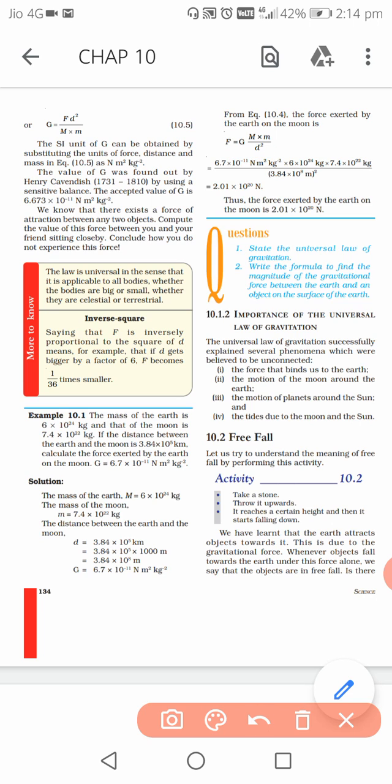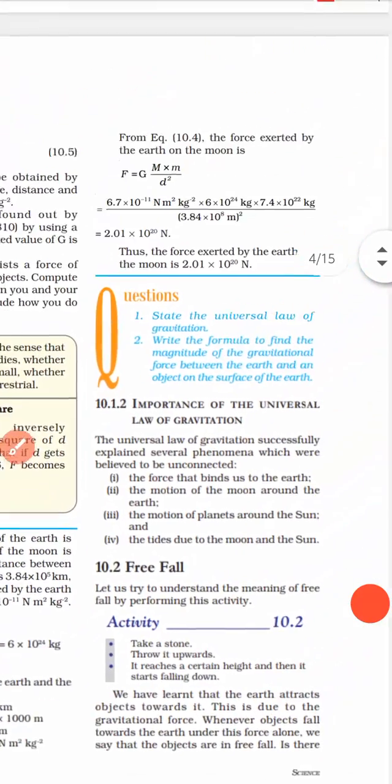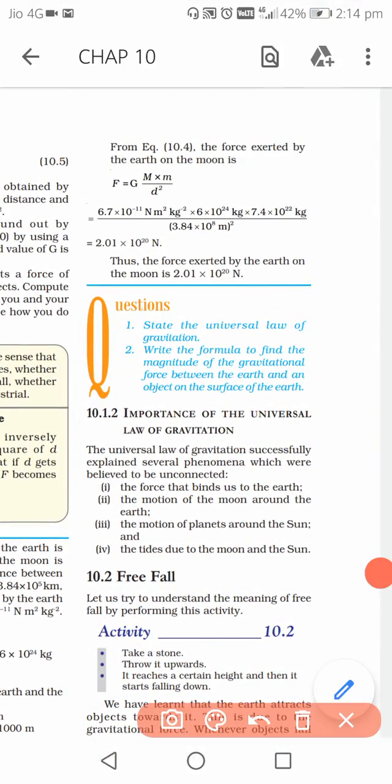Okay, suppose capital M, you consider it as the mass of earth, which is given in the question. Substitute it here. This is the value of G, this is the value of mass of earth, this is the value of mass of moon, small m, and this is the distance of them, this much squared, because it is distance square. So for this type of sum, direct application of formula is enough, but the thing is the calculation with the power.